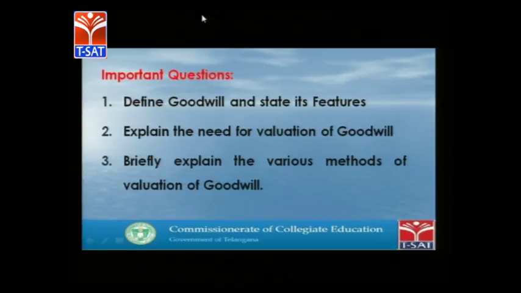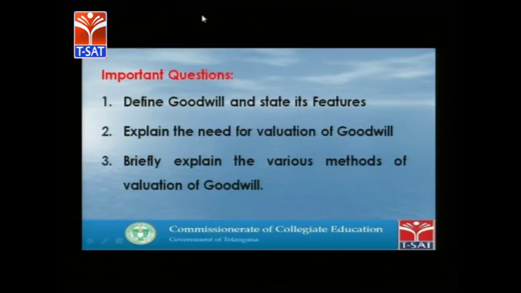Number one is define goodwill, state its features. We have to write all the characteristics or features of goodwill along with one or two definitions. Second question is explain the need and importance of goodwill and valuation of goodwill.